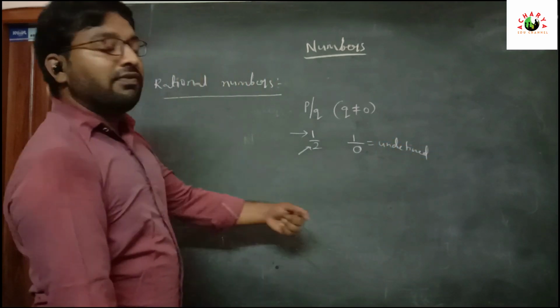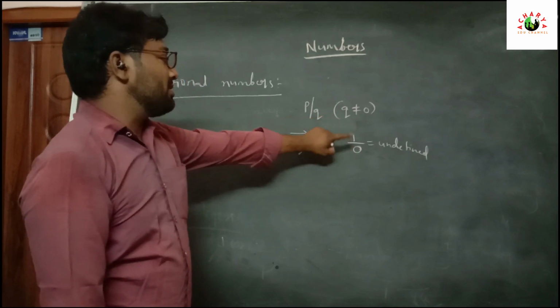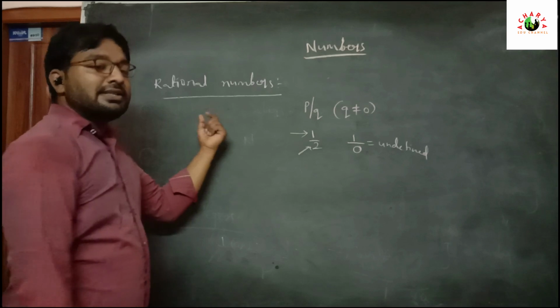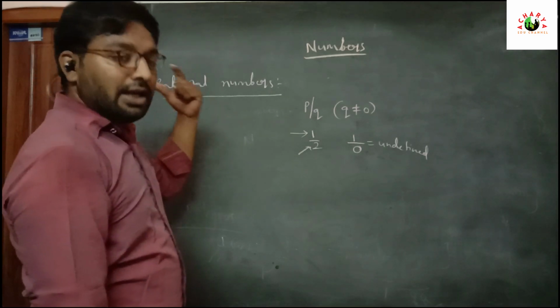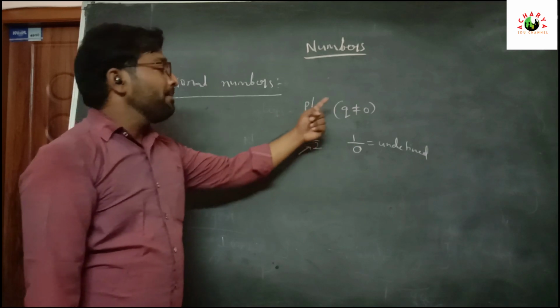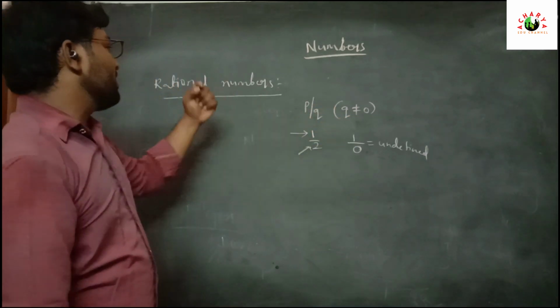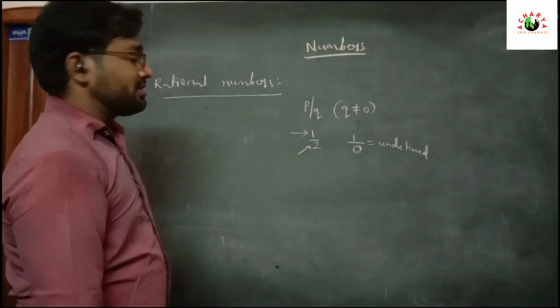Okay, so we can't find the value of 1 by 0. So this is not a rational number. So what is meant by rational number? A real number expressed in the form of p by q, where q must and should not equal 0. Those numbers we can call rational numbers.